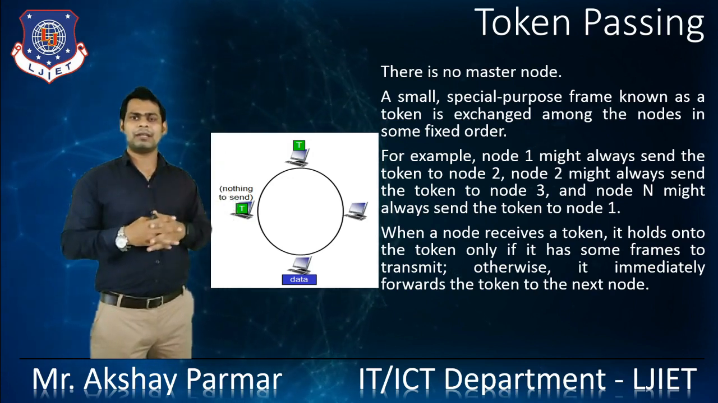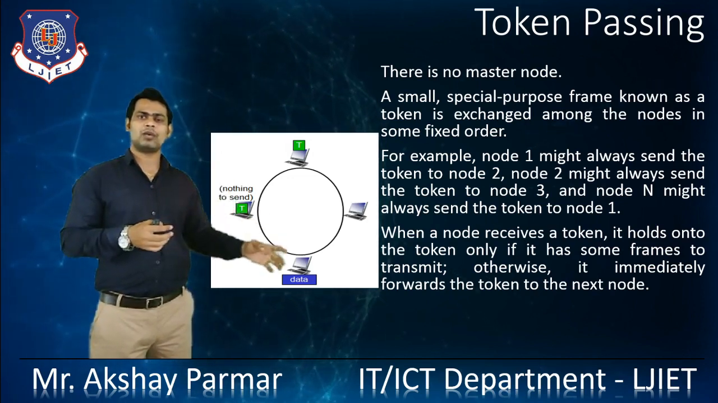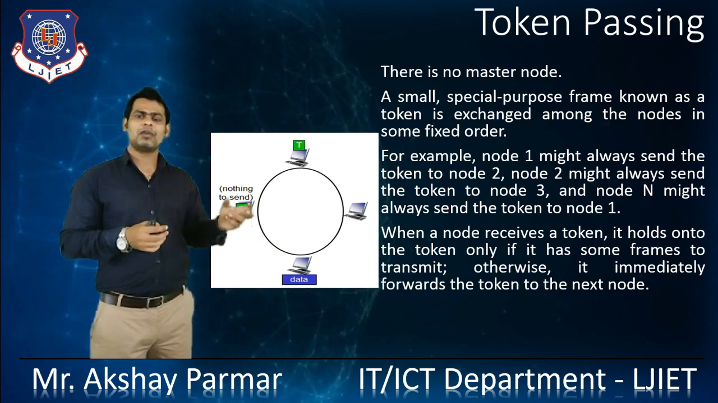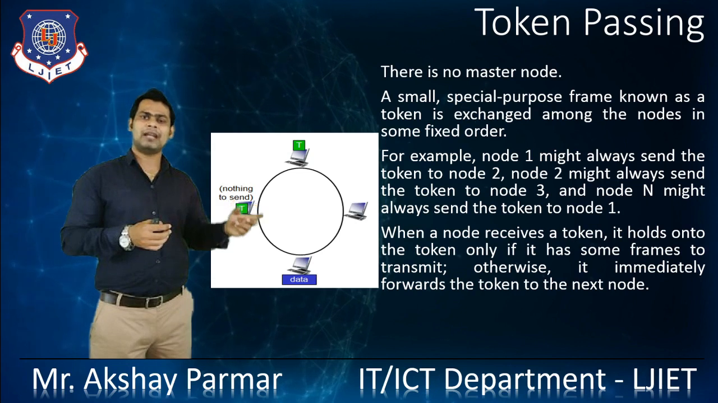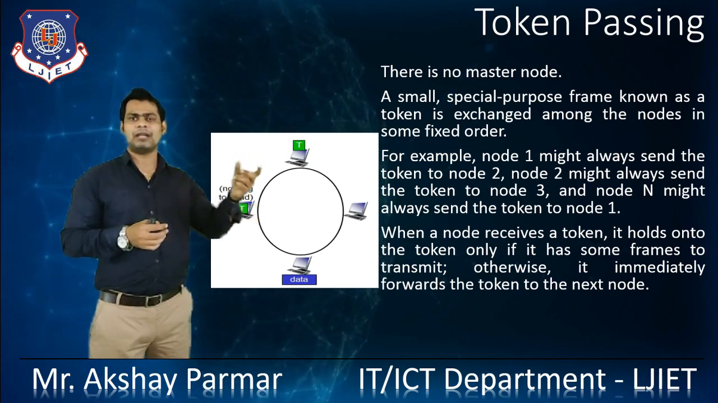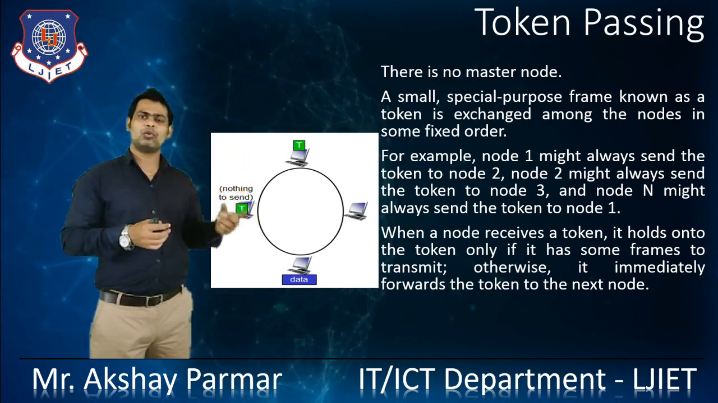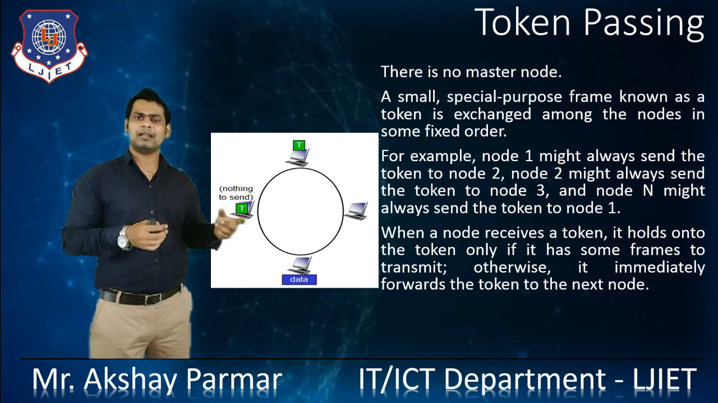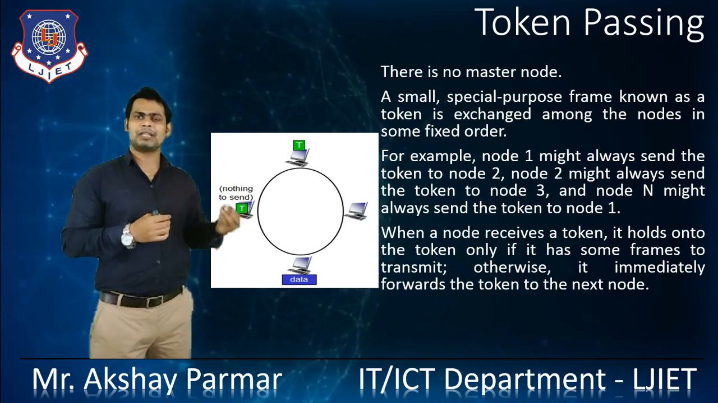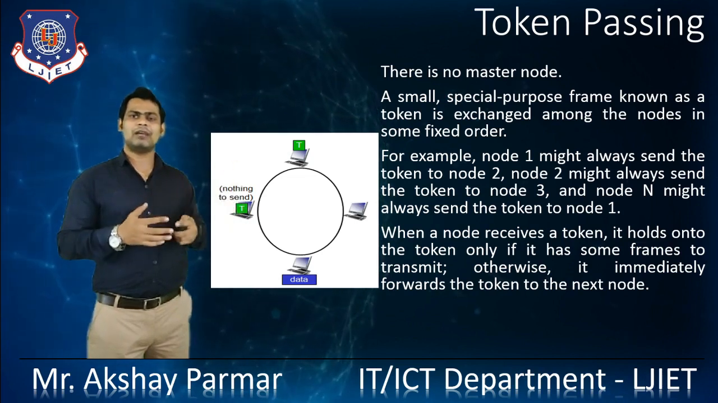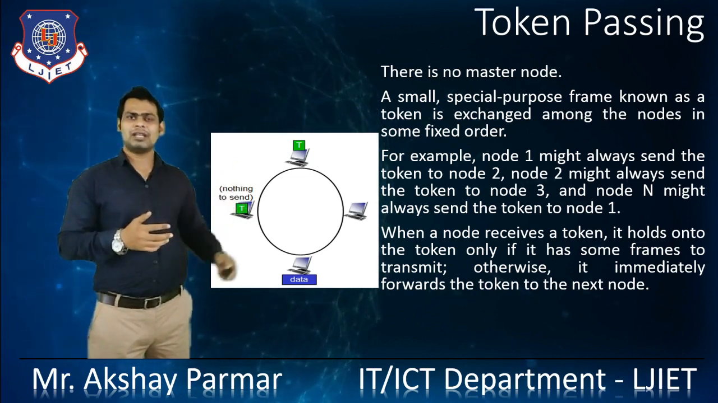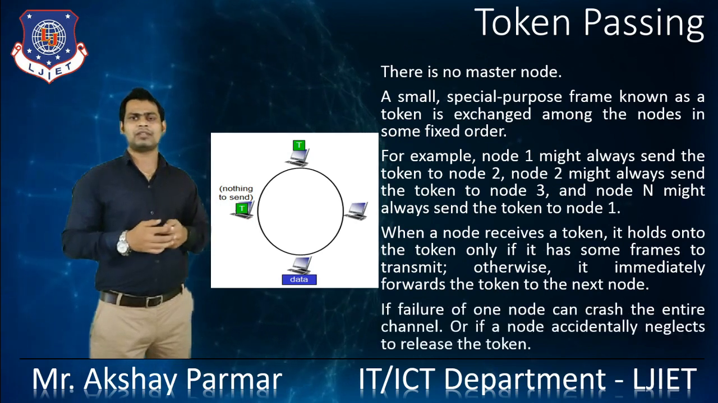So let's see an example. If node 1 is sending the token to node 2, and node 1 wants to transmit data, it will send its frames. But if node 2 doesn't want to transmit data, it will simply pass the received token to the next node. That's how the token is exchanged among all the nodes in the fixed order.